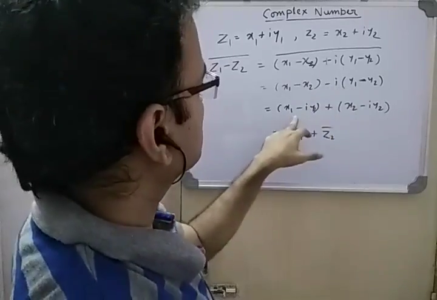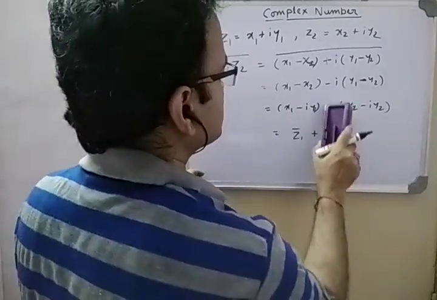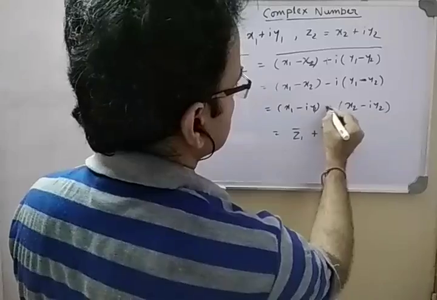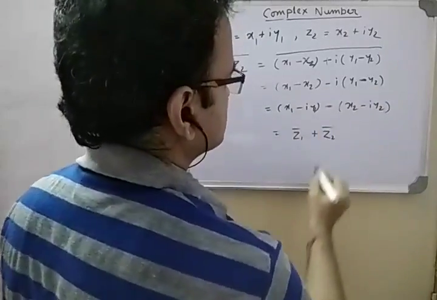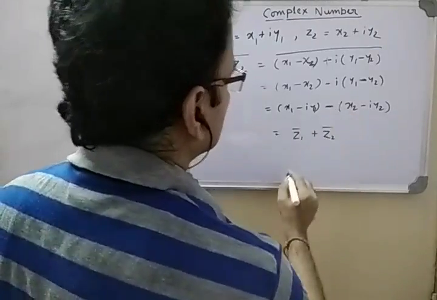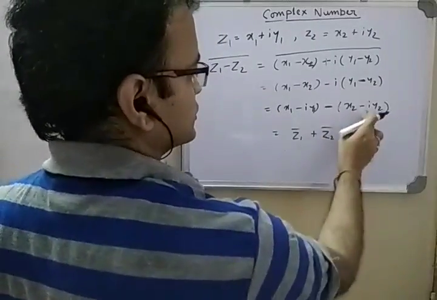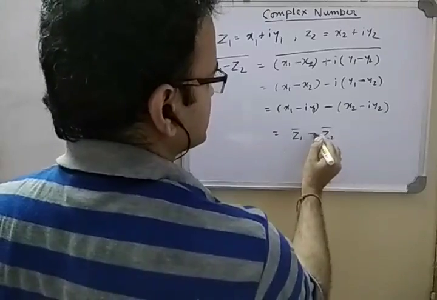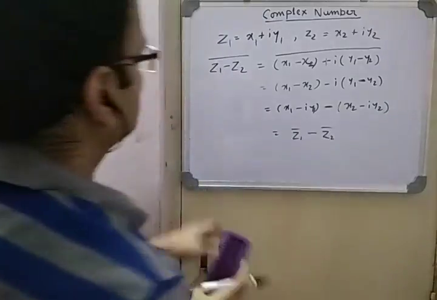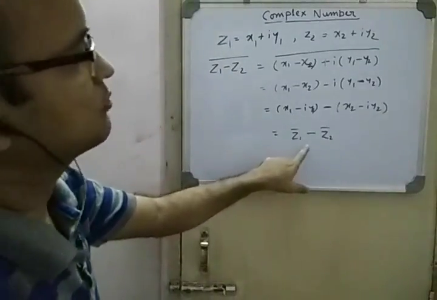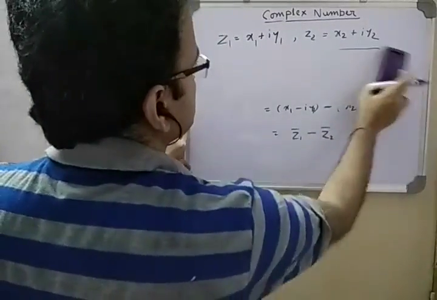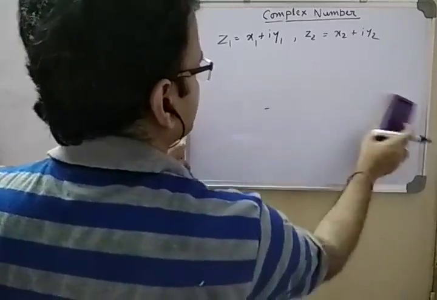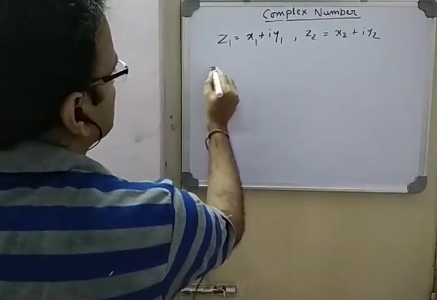x1 minus iy1, then this will be minus, this is minus x2, so minus common, x2 minus iy2. So this is z1 bar, this is z2 bar, only the sign gets changed here. So the conjugate of z1 minus z2 becomes z1 bar minus z2 bar. This one was for the subtraction.